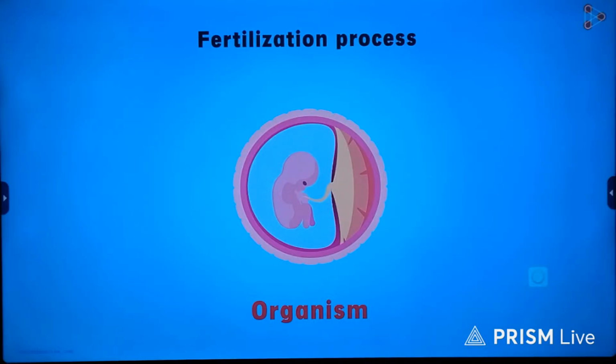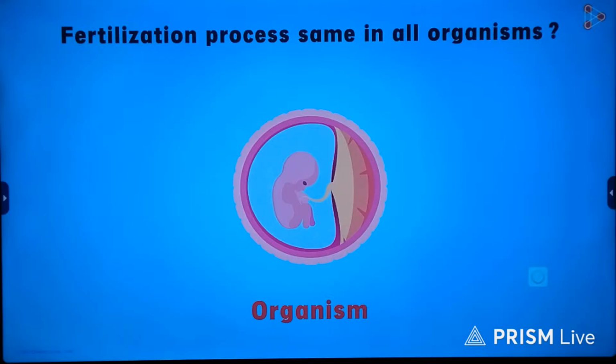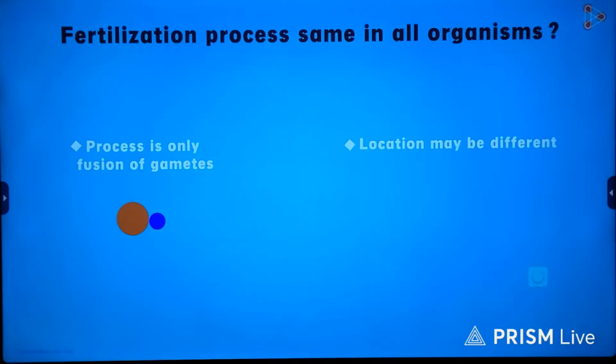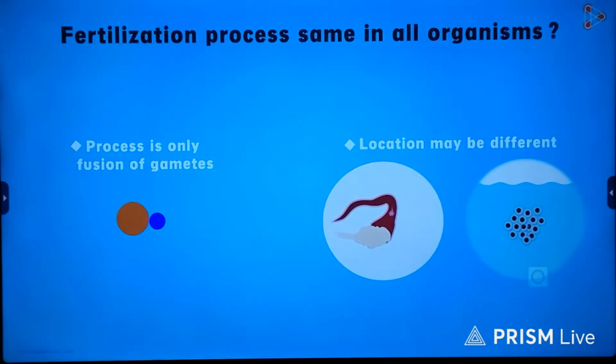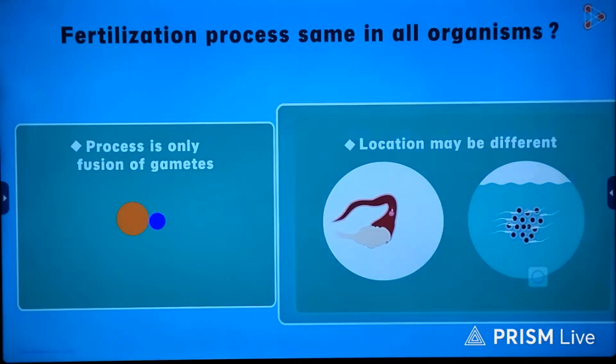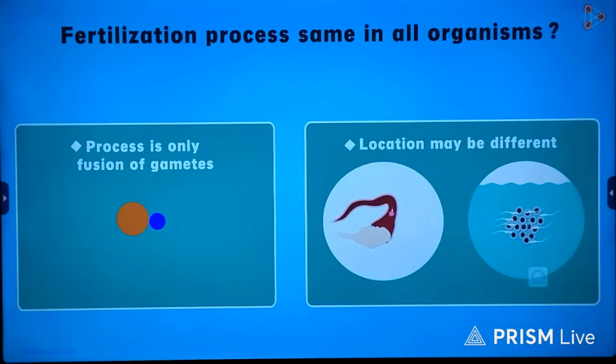So, is this process of fertilization the same in all the organisms? Think for a moment. In order to answer this question, we have to keep in mind two major facts. Firstly, the process of fertilization is simply the fusion of gametes. Secondly, the place where the fusion of gametes can take place may be different in various organisms. So now can we answer the question correctly? Yes. The simplest answer is that the process of fertilization will almost be the same. This is because it involves the fusion of gametes. However, the location where the fertilization occurs may be different in animals.